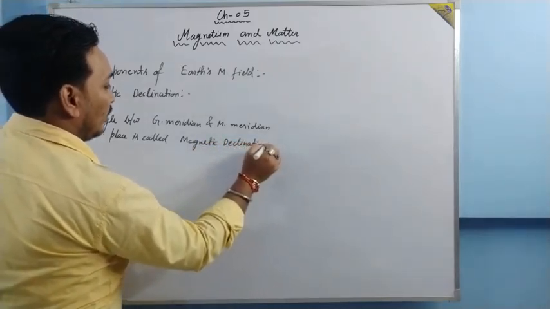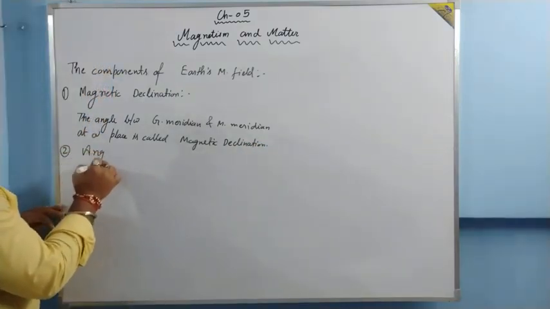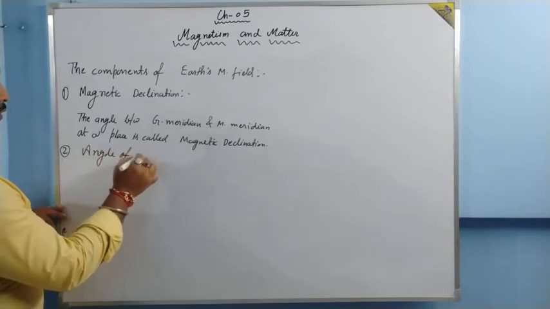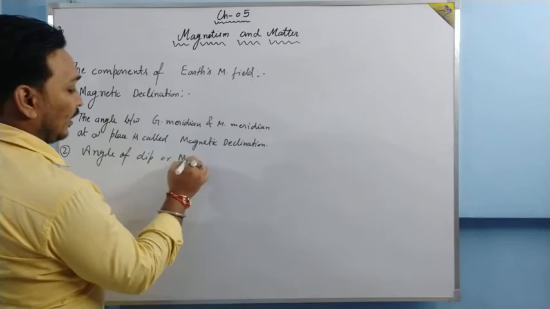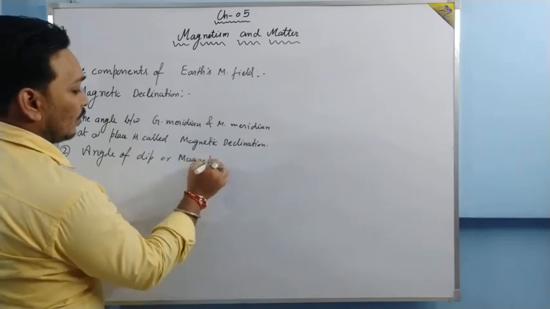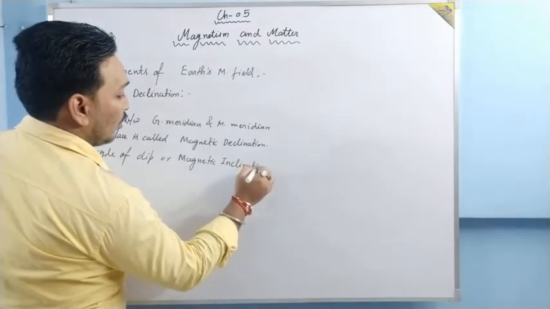The second thing we need to understand is the angle of dip, or magnetic inclination. What is that?